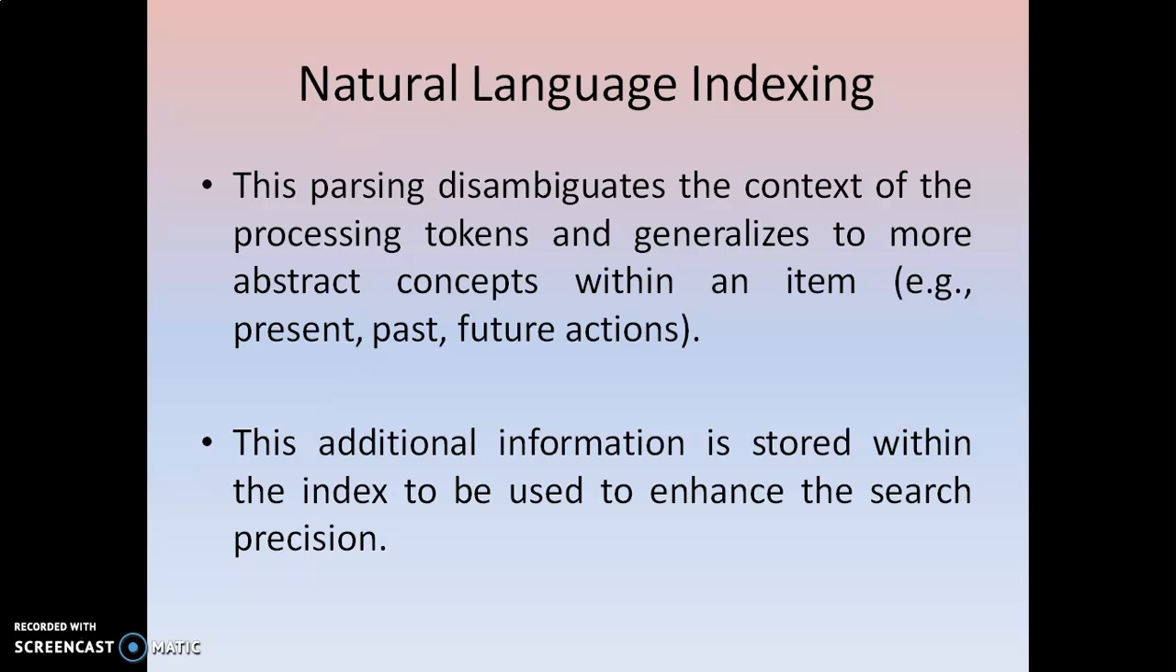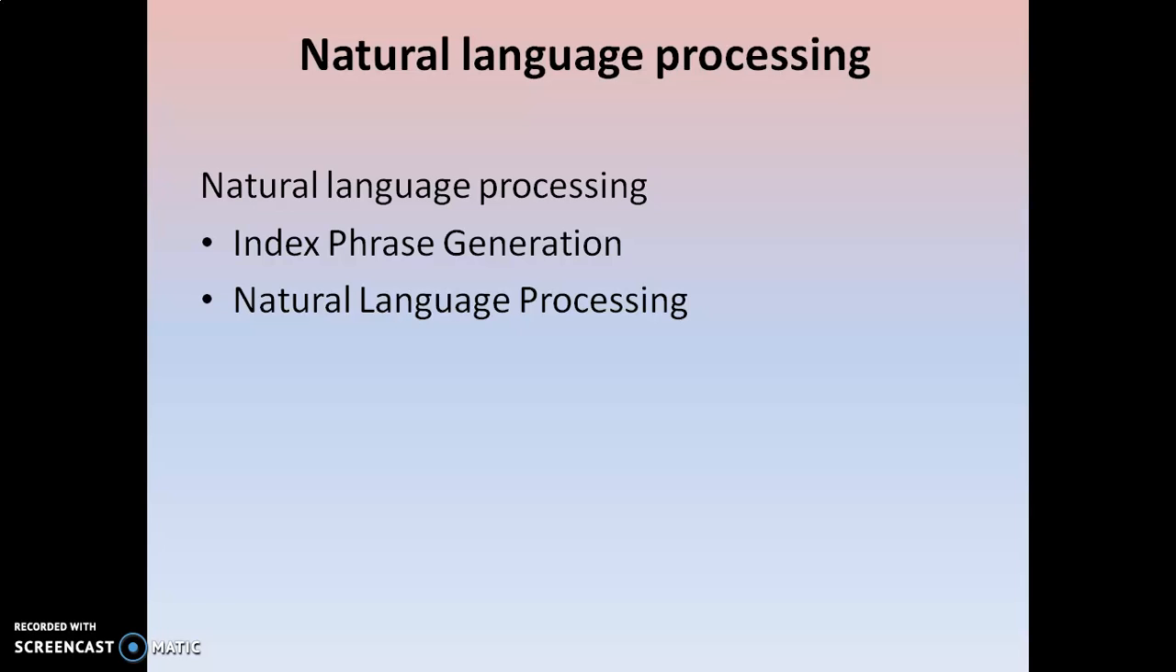Okay. And next, natural language processing is divided into two different types: index phrase generation and natural language processing. Index phrase generation maintains some kind of index for each and every phrase according to the concept. Okay, so the next one is natural language processing. It is one of the artificial intelligence techniques. By implementing the parsing technique, it uses the semantics and the understanding of each and every term, concept oriented, and statistical occurrences of each and every item.